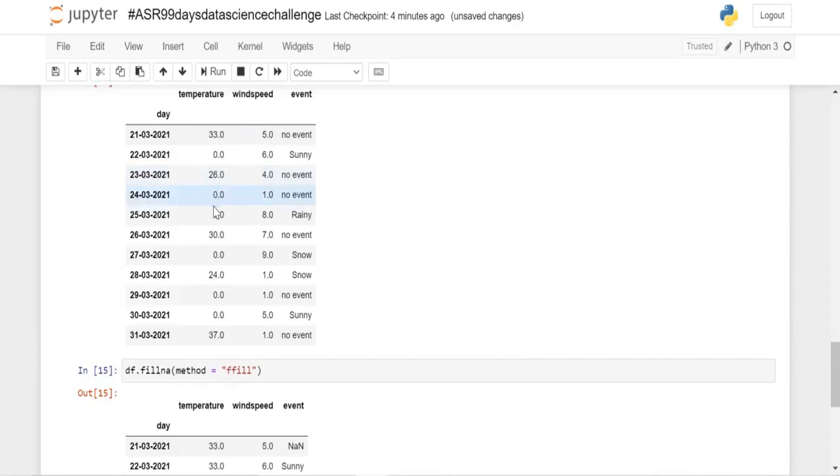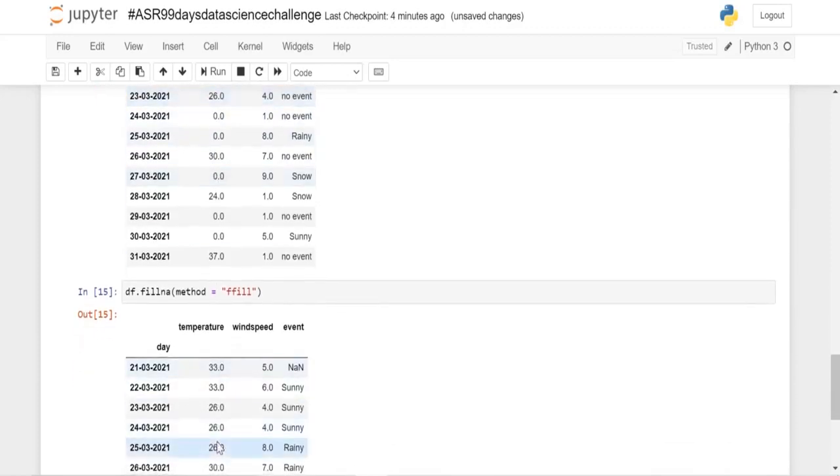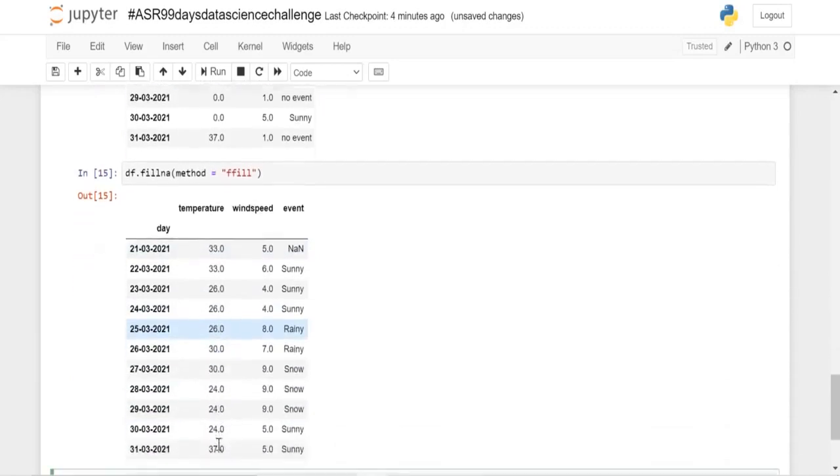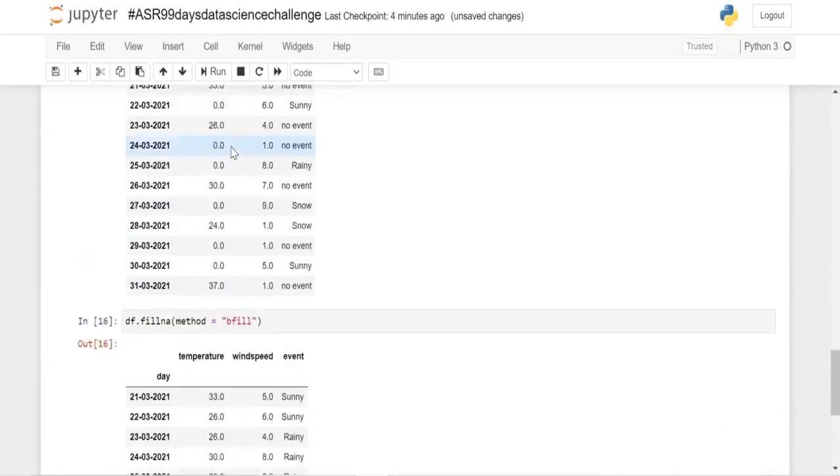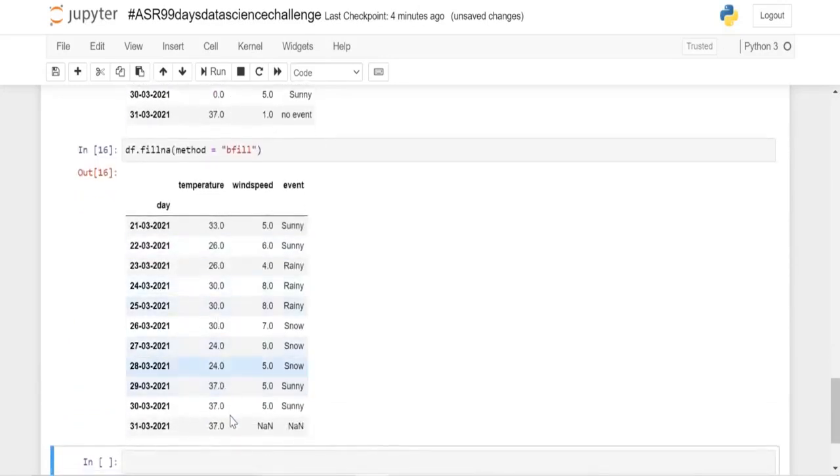Here 26, and we have two zeros, but still we will end up with two 26s here. Here it is, and it goes that way. And when we choose bfill, here we got them.